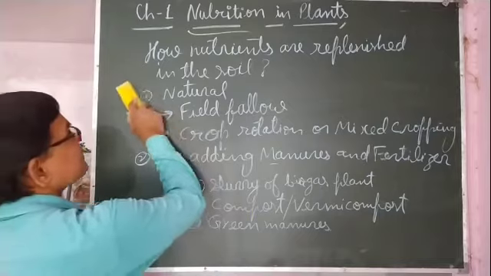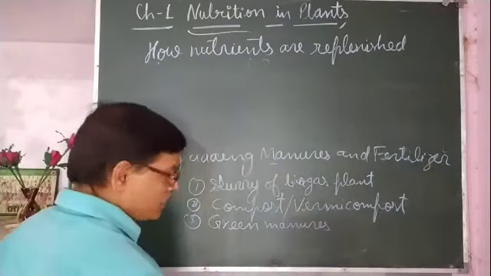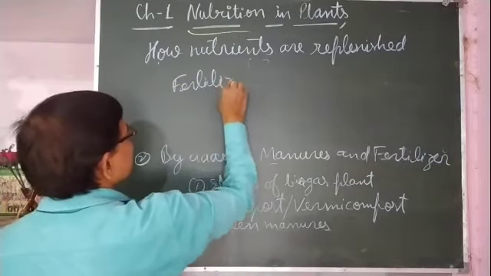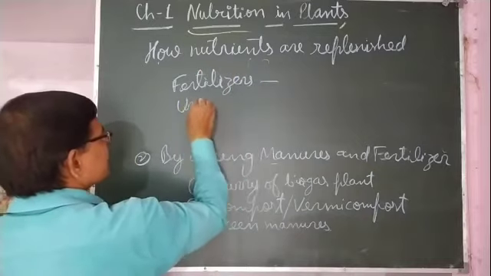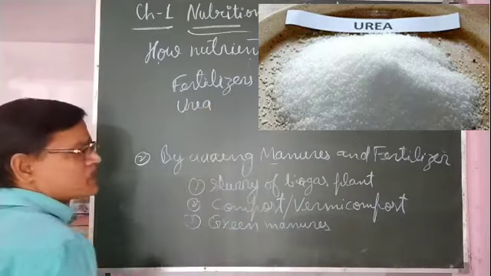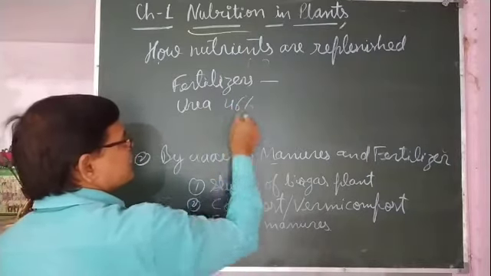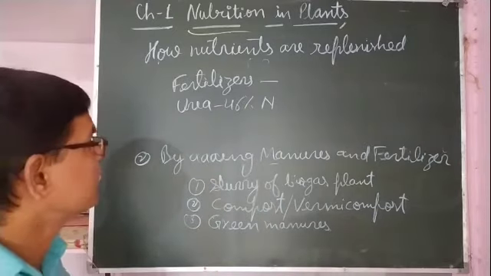So these are the various manures which are used to enrich the fertility of the soil. If we talk about fertilizers, fertilizers such as urea are a good source of nitrogen, with approximately 46% nitrogen in it.